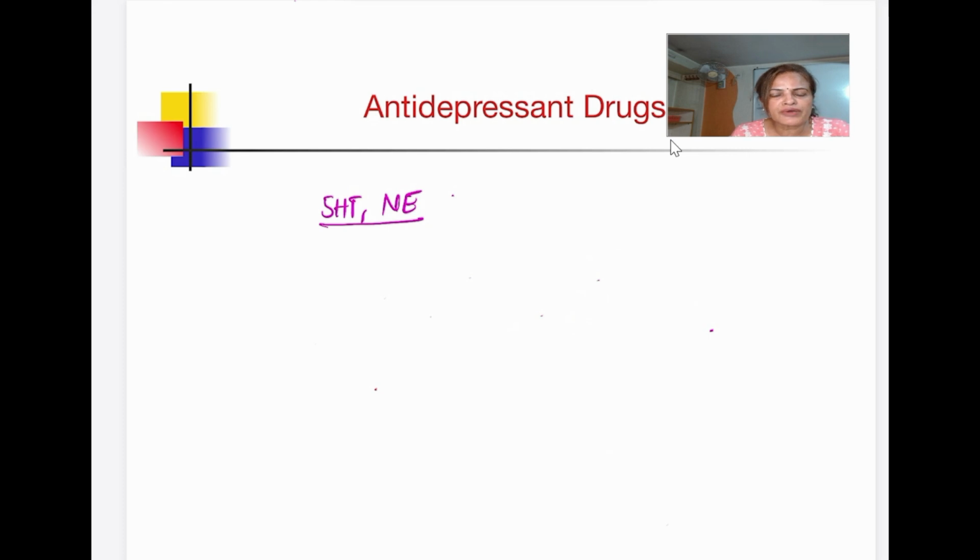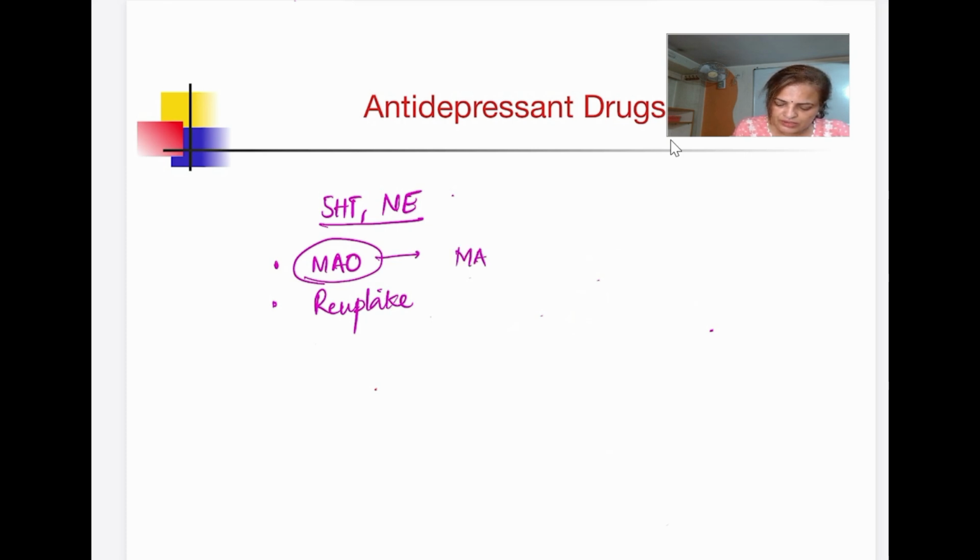So degradation of 5-HT and norepinephrine is mainly by the enzyme monoamine oxidase, and the second one is reuptake. So we can give a drug which can inhibit this enzyme.